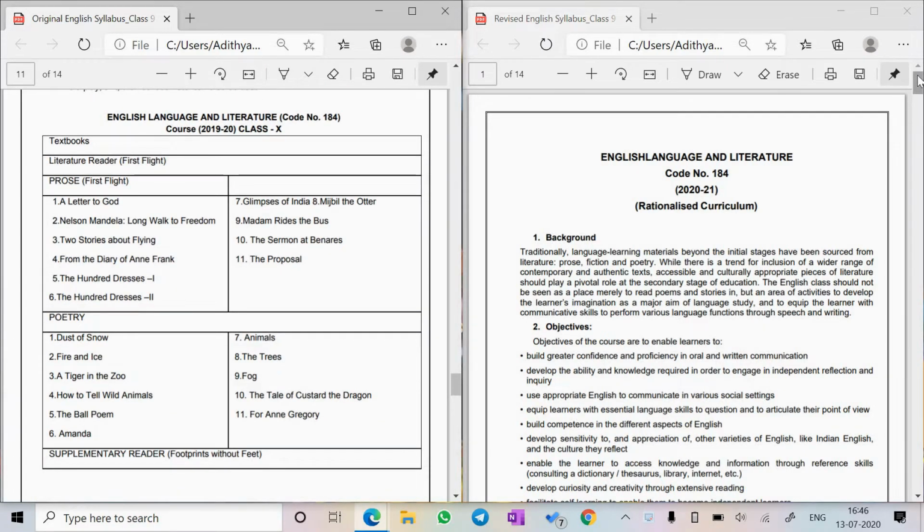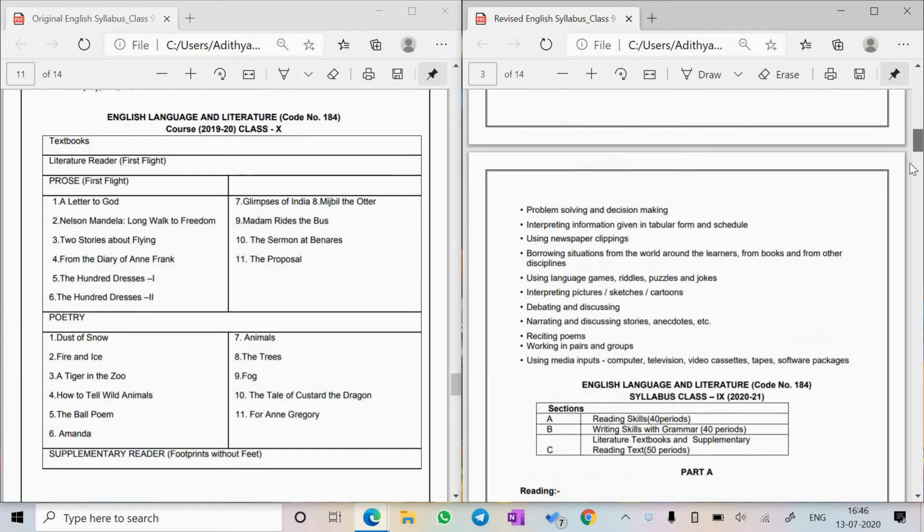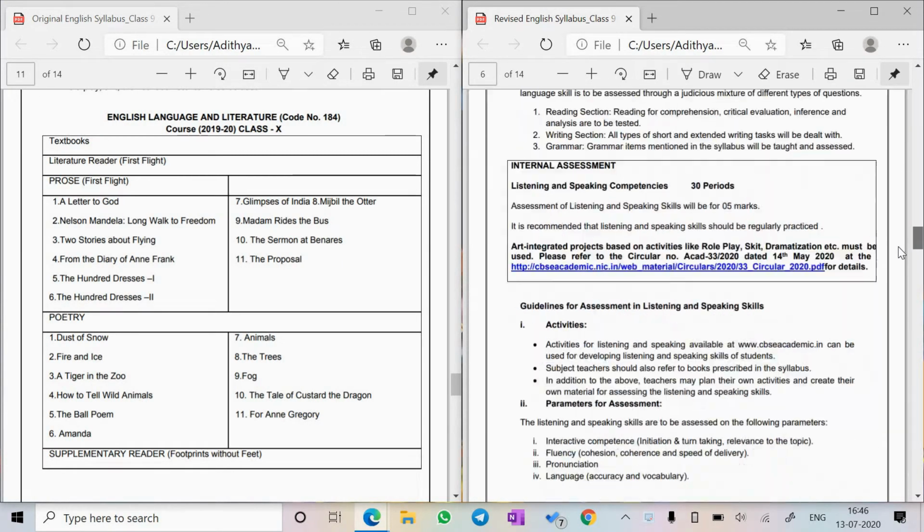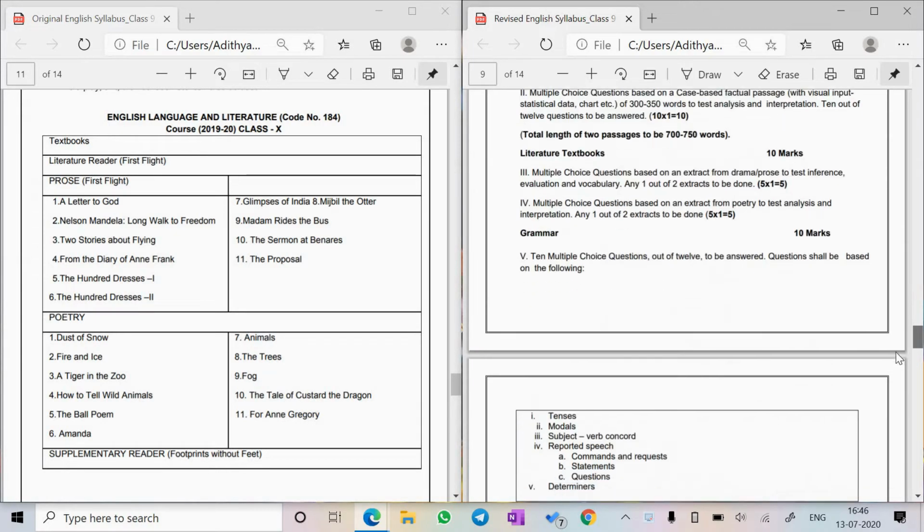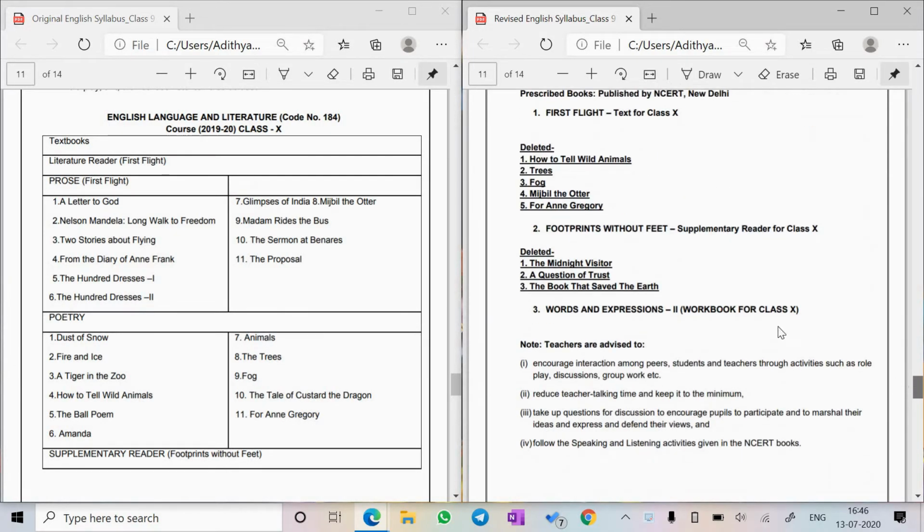One change CBSE has made in the format of the syllabus is that in the revised one, they're just giving the names of the chapters that are deleted and not the ones that will come for the board exam. So do not make the mistake of just studying the 8 chapters in the syllabus, because that's what is deleted. In other subjects, whatever is written in the syllabus is what actually comes for the board exam. It's a little opposite in the case of English because of the large number of prose and poems in both the books. So we have 8 chapters deleted, of which 4 are poems.